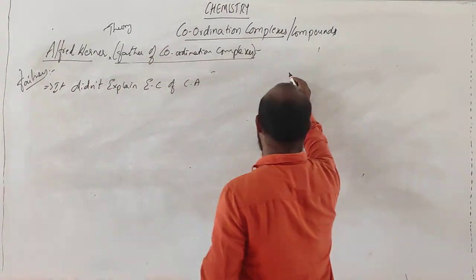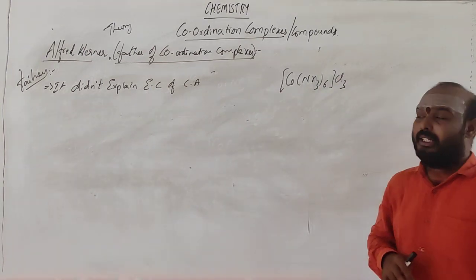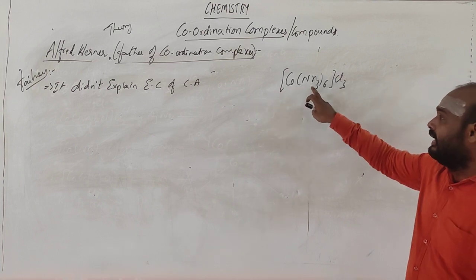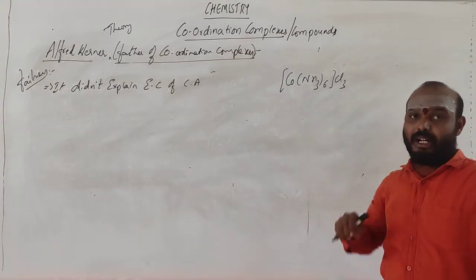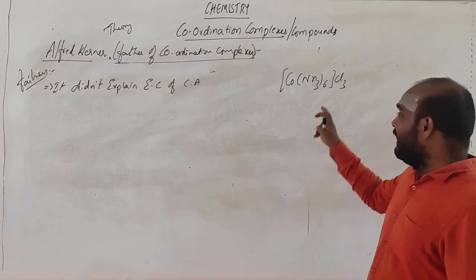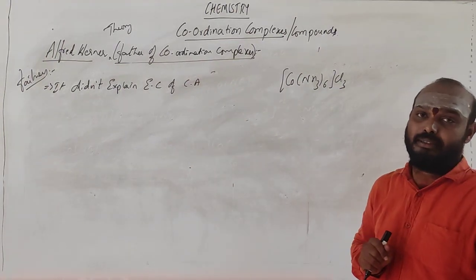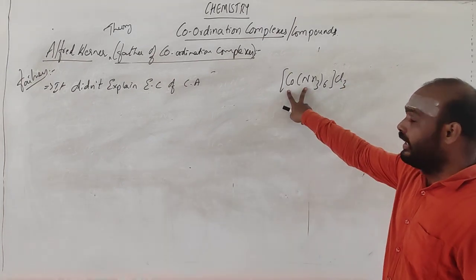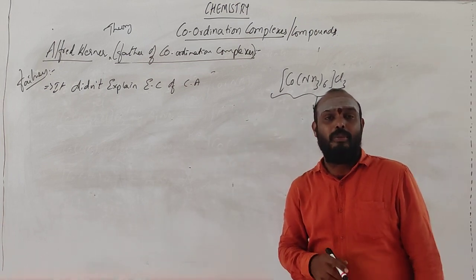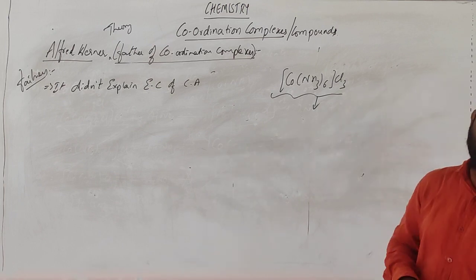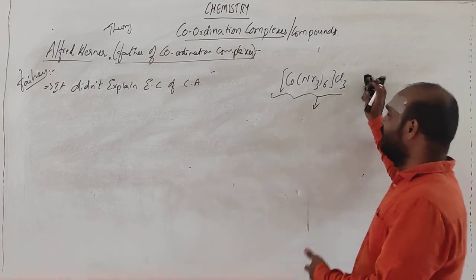Suppose you take the complex with Co as the central atom. What is the configuration of this one? Because NH3 is also forming a bond with the cobalt. NH3 is donating electrons to the cobalt. So what will be the electronic configuration of the cobalt? He could not explain. Between these two there is a bond. How many types of bonds are there here? You will have ionic bond as well as covalent bond. We shall go in detail.